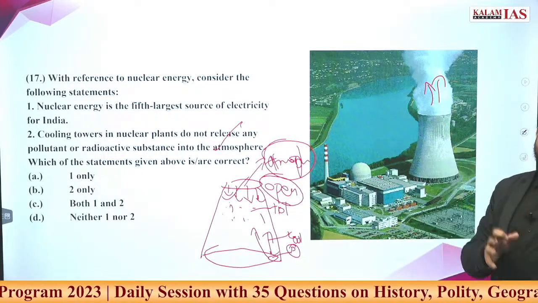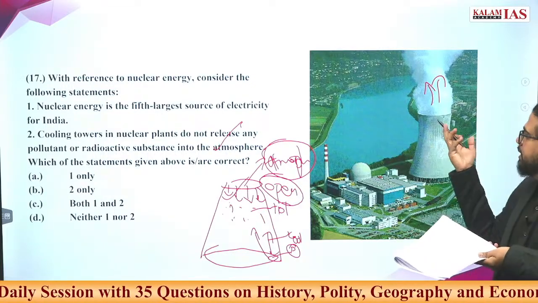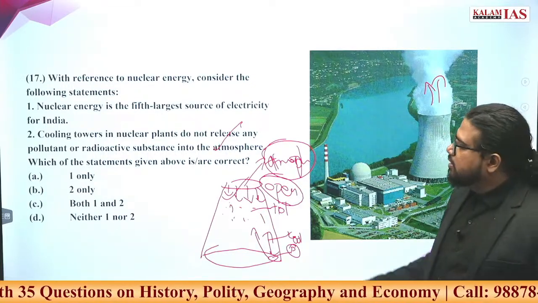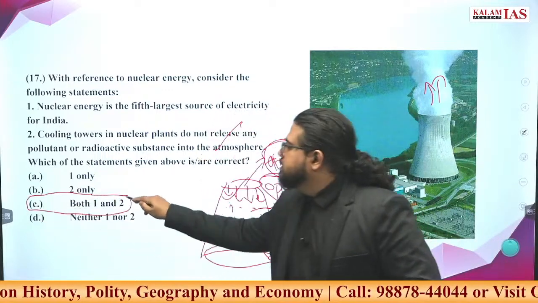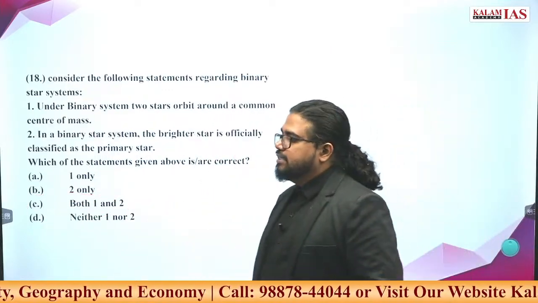Ideal cooling towers will not even emit carbon dioxide. They will emit only steam and air into the atmosphere. Both the statements are correct. C is the answer. Go ahead, answer the 18th question first.